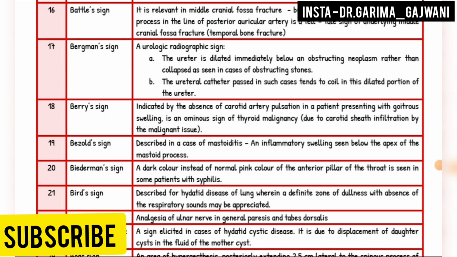Next is the Battle sign. It is relevant in middle cranial fossa fracture: bruising, ecchymosis over the mastoid process in the line of the posterior auricular artery is a telltale sign of underlying middle cranial fossa rupture, temporal bone fracture.